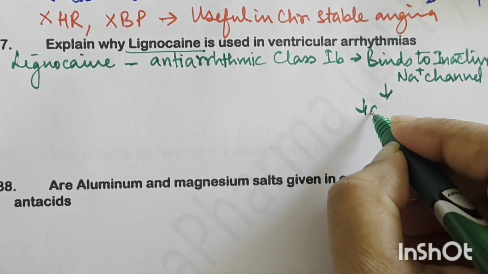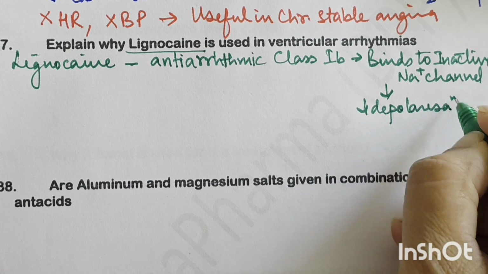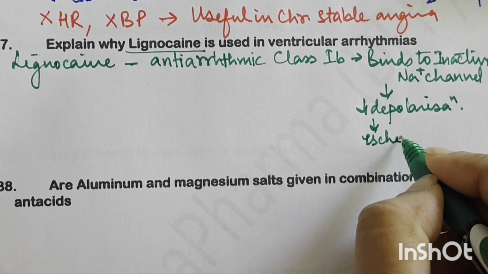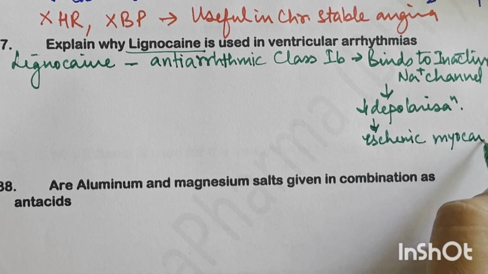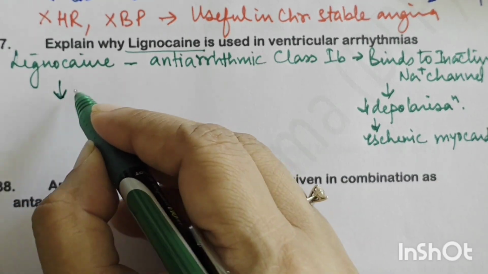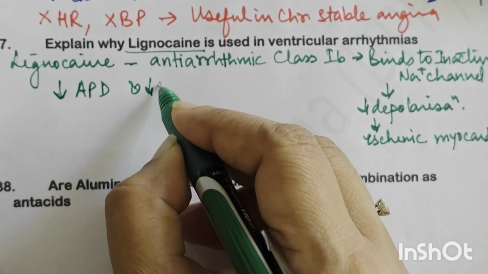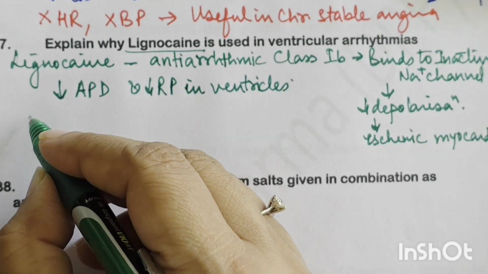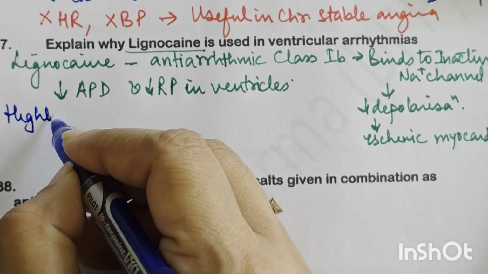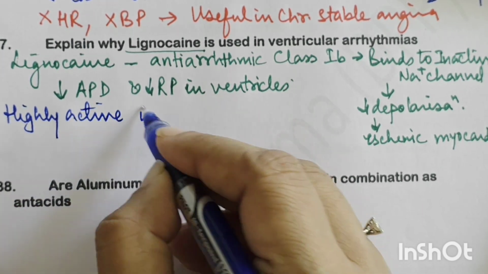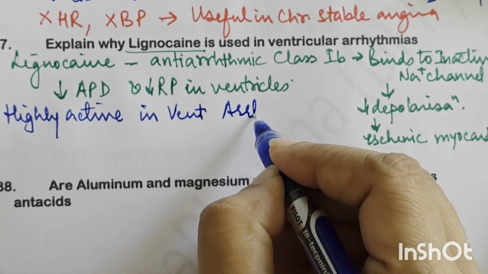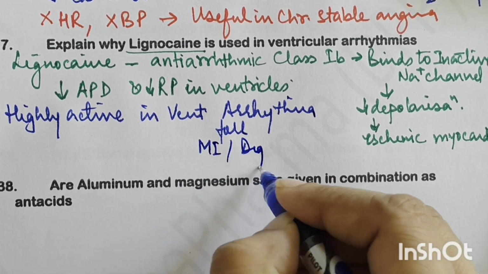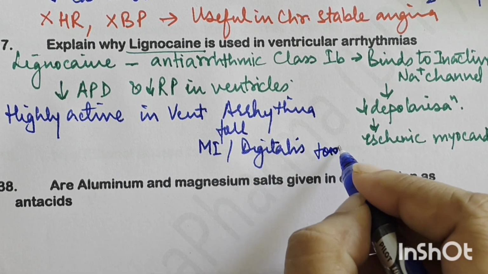So it reduces the depolarization, and the same mechanism which is there as a local anesthetic is also applicable as an antiarrhythmic. This action is especially in the ischemic myocardial tissues. So what does it do? It decreases the action potential duration and also decreases the refractory period in the ventricles. So it is highly effective. Lignocaine, because of these actions, is highly effective in ventricular arrhythmias following myocardial infarction or digitalis toxicity, right?